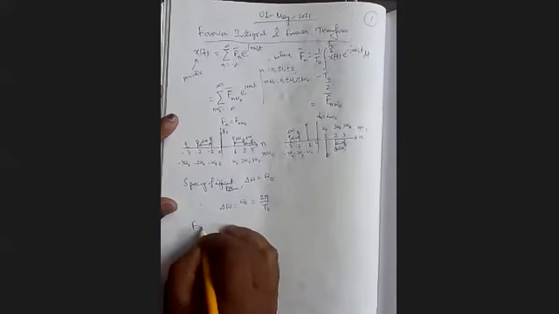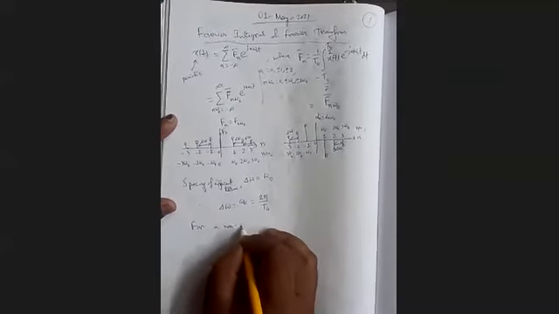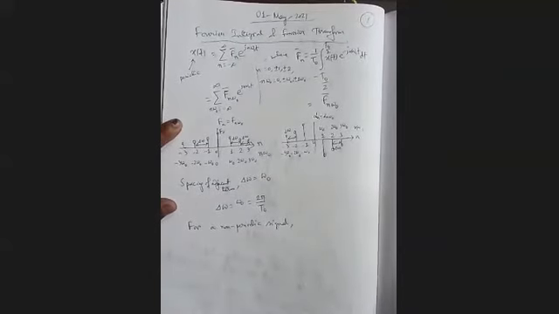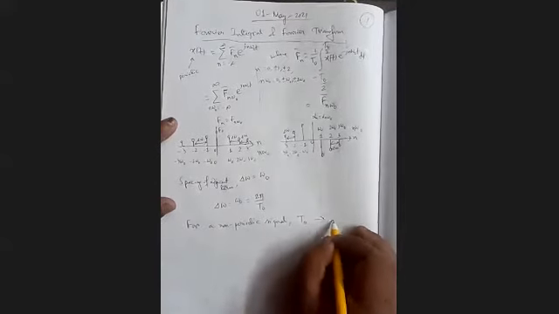Now, for a non-periodic signal, we know the signal does not repeat at all. In other words, we can say that the signal repeats after infinite time. So the time period of a non-periodic signal tends to be infinity. When a signal does not repeat, it means it repeats after infinite time, so the time period tends to infinity.